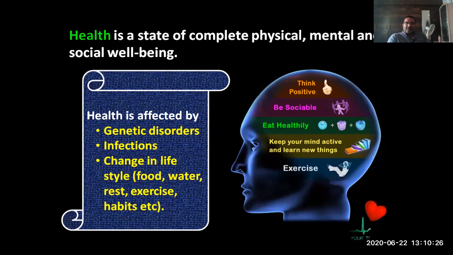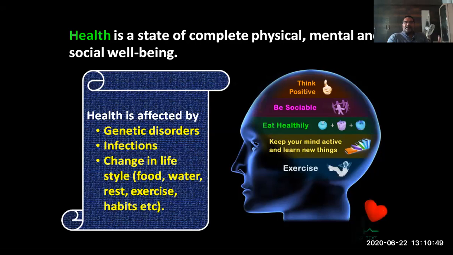Okay, let's start human health and disease in brief. Health is a state of complete physical, mental, and social well-being. Health is affected by genetic disorders, infections, and changes in lifestyle, like food, water, rest, exercise, and habits. All these are going to affect health.